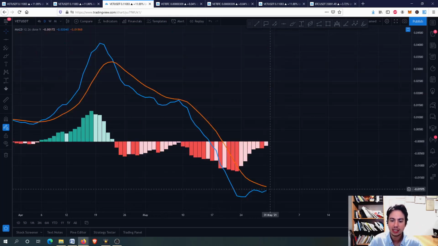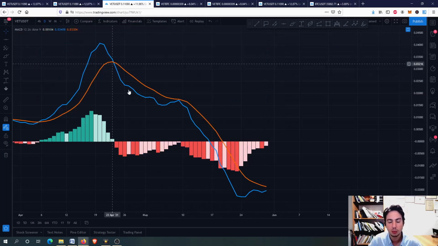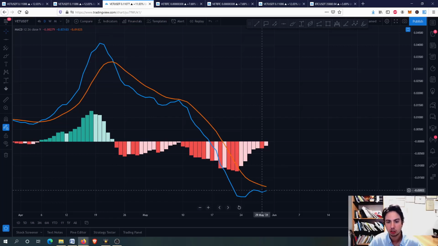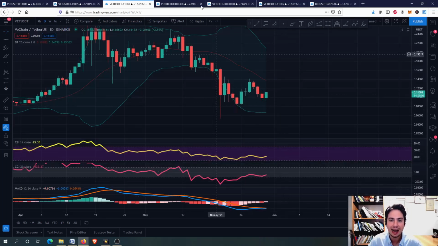For the MACD on the daily frame, after the bearish cross on 23rd April, we still have to see a bullish cross. What we hope for is a bullish cross between the blue line and the orange line, and of course more of a distance for the MACD as well.